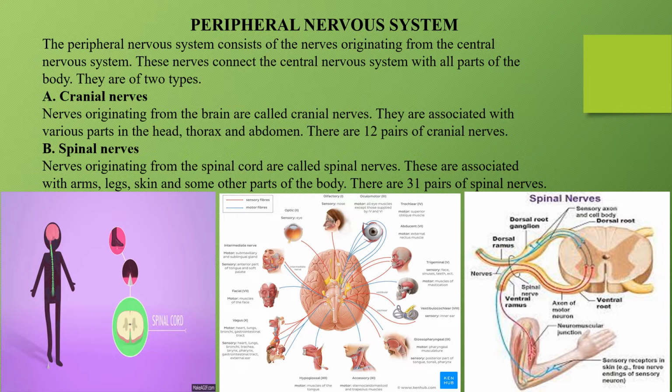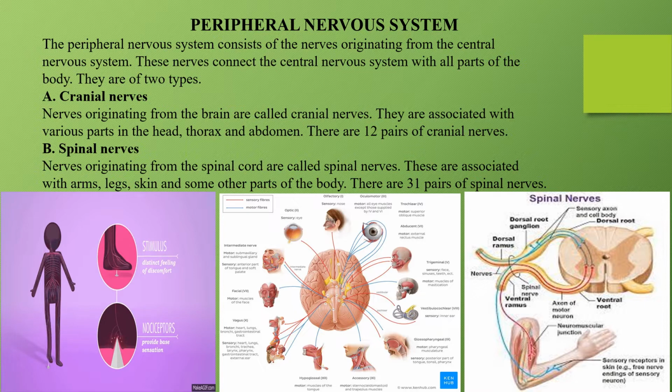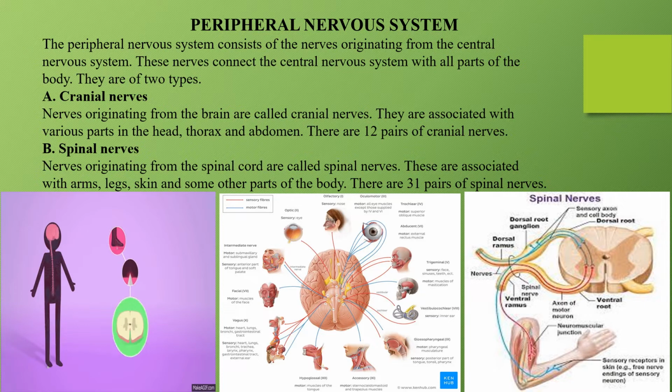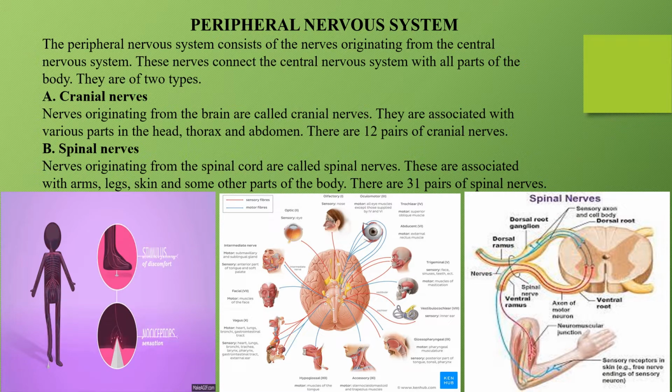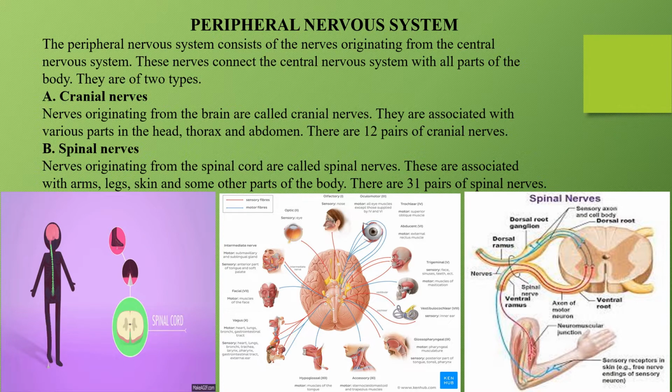Now there are two types of nerves in the peripheral nervous system. First is cranial nerves. These nerves originating from the brain are called cranial nerves. They are associated with various parts in the head, the thorax and the abdomen. The nerves inside our head, in our thorax, meaning our chest portion, and in our abdomen are the cranial nerves. There are 12 pairs of cranial nerves.